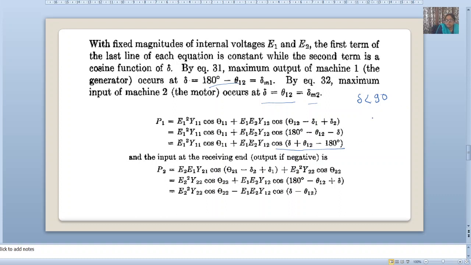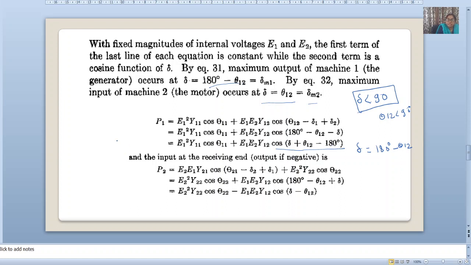What I am telling you is, when I am considering the losses, theta 12 is less than 90 degrees. In the case of the sending end, when will it be maximum? When the value of delta is equal to 180 degrees minus theta 12, then we get maximum sending end power.